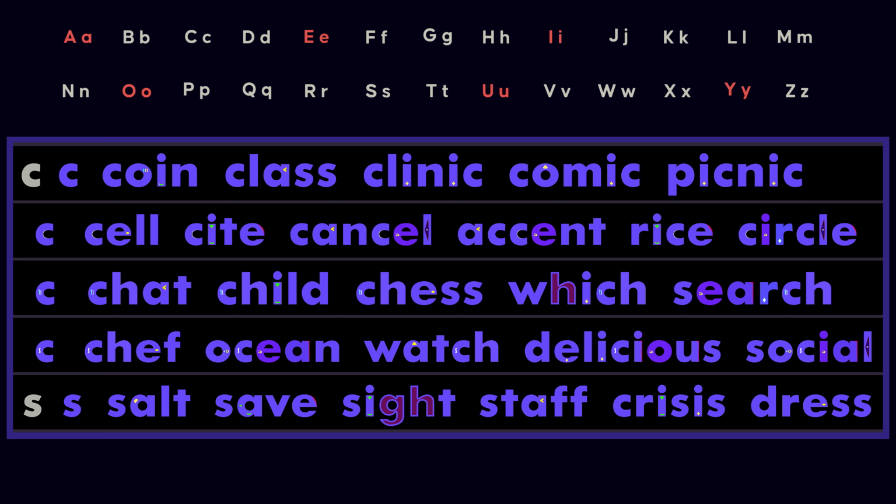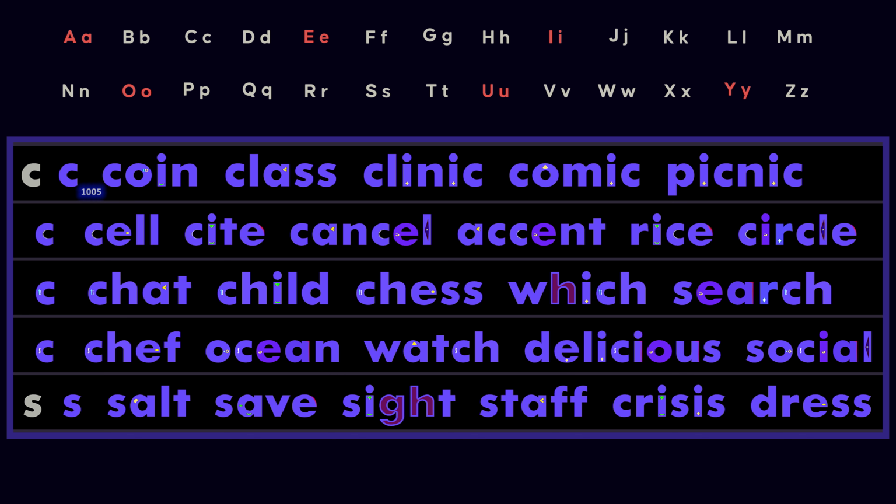Let's continue the American English consonant system. The letter C is most commonly pronounced k. This is the most frequent sound of the letter C, k, as in coin, class, clinic, conic, picnic. This is a strong, voiceless sound made at the back of the mouth.